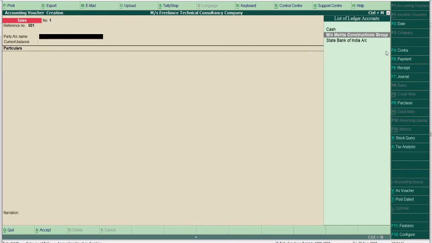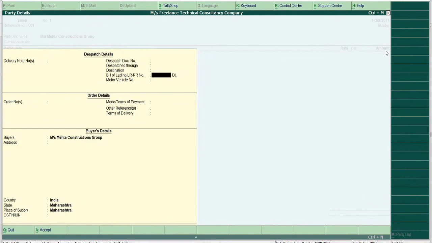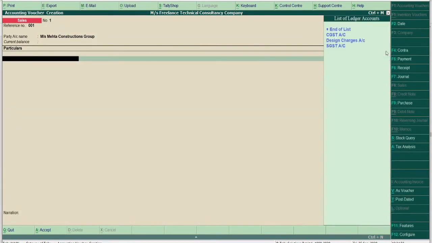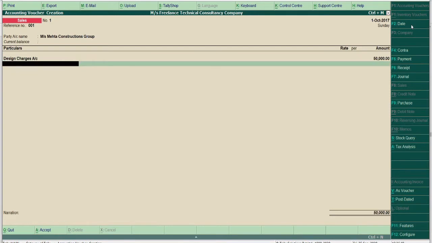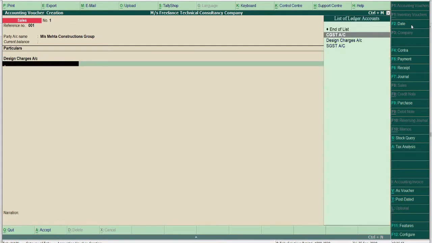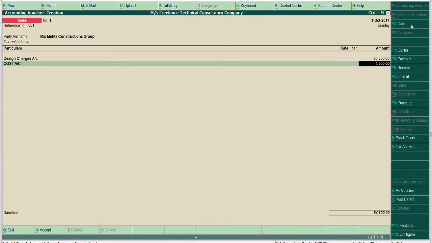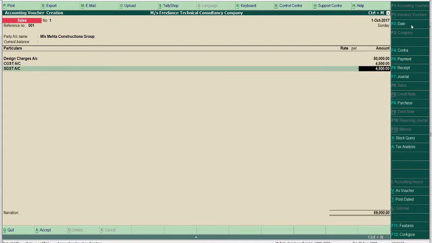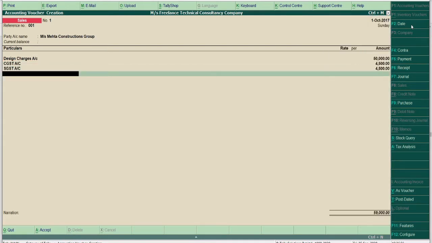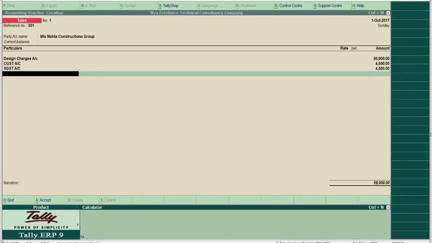Party's account name Messrs Mehta Constructions. Then the particulars, design charges 50,000. Then again I am pressing space bar and I am selecting CGST. It will come automatically, 9%. Enter, space bar, SGST 9%. If you want, you can simply press Ctrl N and calculate the amount here.